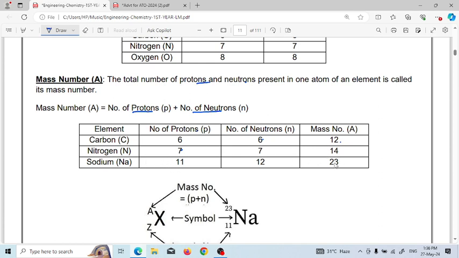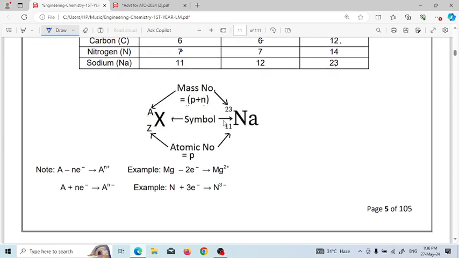Similarly, sodium has mass number 23, as the number of neutrons and protons is not equal. The number of protons is the same as the atomic number, 11, but there are extra neutrons, 12. So 11 plus 12 is 23. These are the symbols you can remember: for sodium, 11 is the lower subscript, which is the atomic number, and 23 is the upper superscript, which is the mass number. So mass number is the sum of protons plus neutrons, and atomic number is the number of protons.